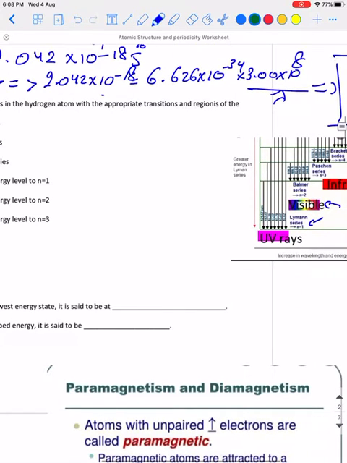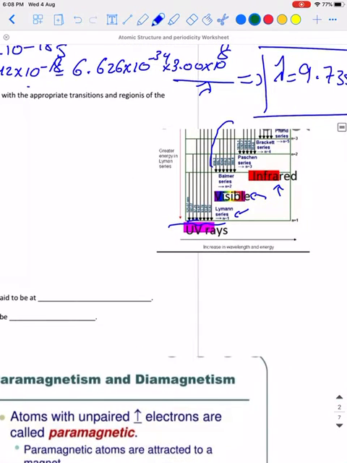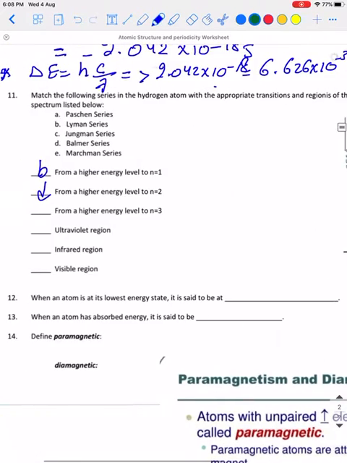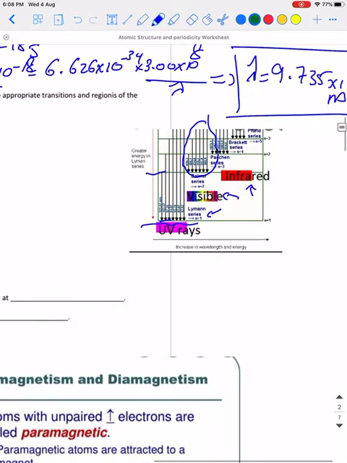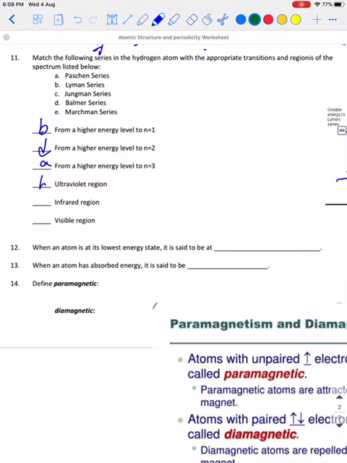From a higher energy level to n equals 1, so the series from a high energy level, as you see here in the Lyman, 2 down to energy level 1 goes for Lyman. From a higher energy level to n equals 2 goes for the Balmer series. From a higher energy level to 3 goes for the Paschen series, this one. Ultraviolet region goes for the Lyman series, infrared goes for the Paschen series, and visible region goes for the Balmer series.